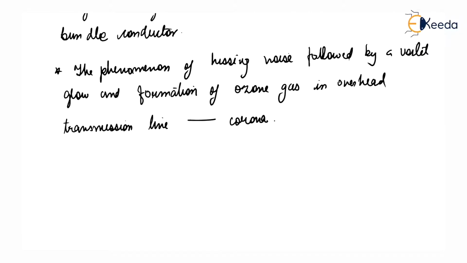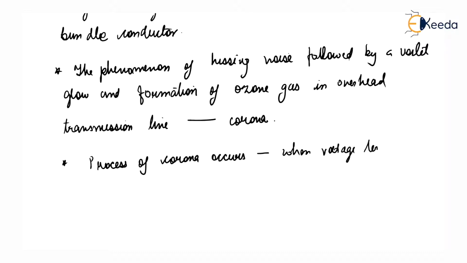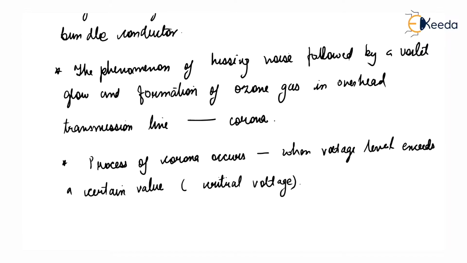The process of corona occurs when the voltage level exceeds a certain value, and this is known as the critical voltage.